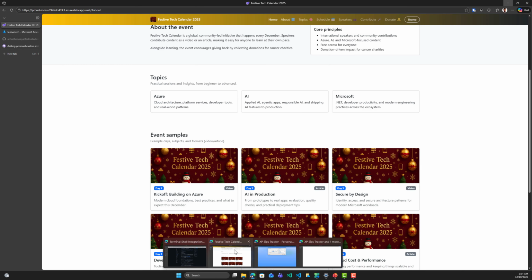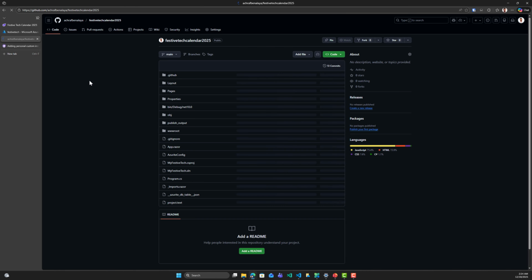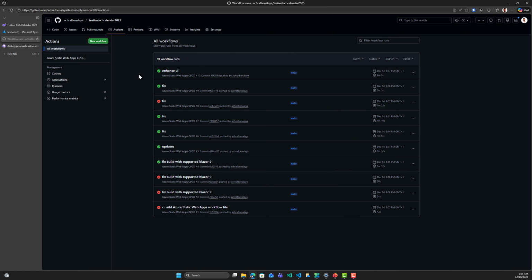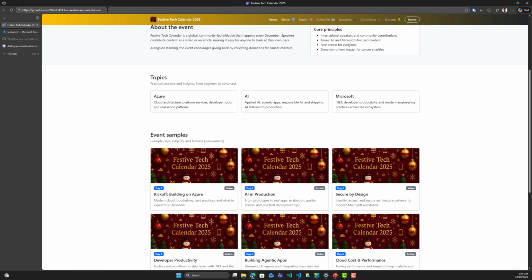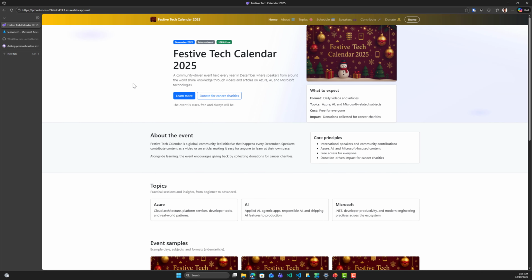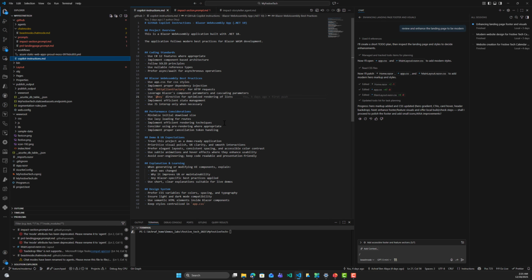So let me show you the page. Here I have the repository. GitHub Copilot has shared this on my GitHub, and also even created the action in order to deploy the website on the Azure Static Web App. So all of this has been created by simple instructions, chat mode, and prompts through the Visual Studio Code editor, and this GitHub Copilot configuration.